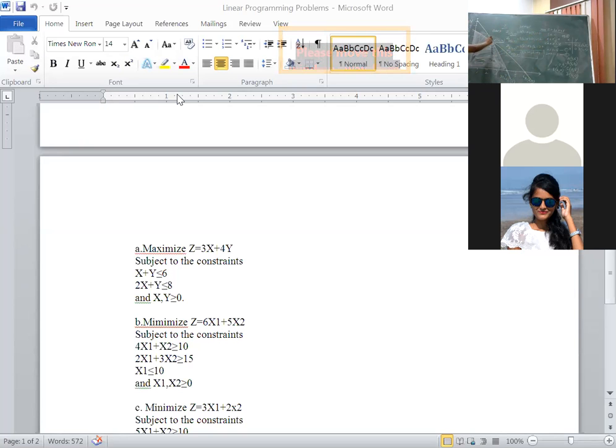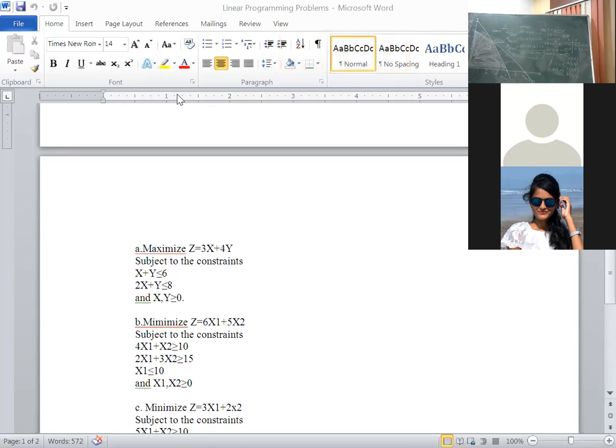After finding the intersecting point, we have to find the feasible region. If the inequality is less than or equal to, the feasible region should be towards the origin. That's why for equation 1, you simply mention 2, 3 arrows, meaning the feasible region is towards the origin. Similarly, equation 2 is also less than or equal to, so similarly draw towards the origin.